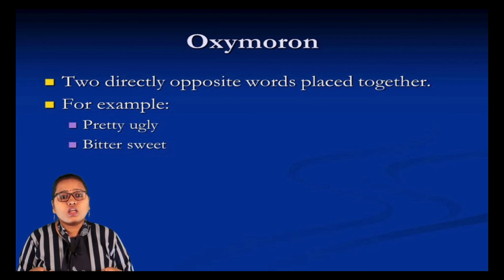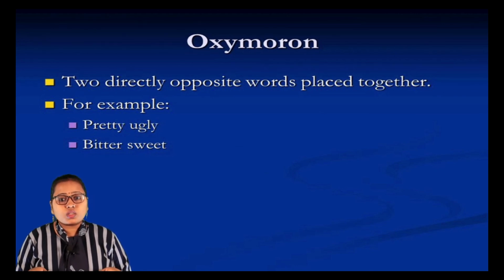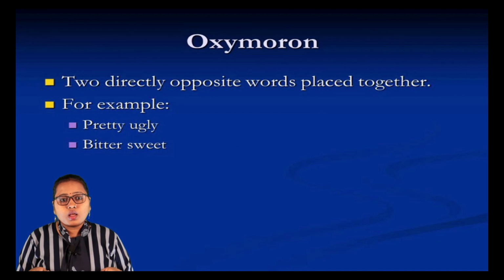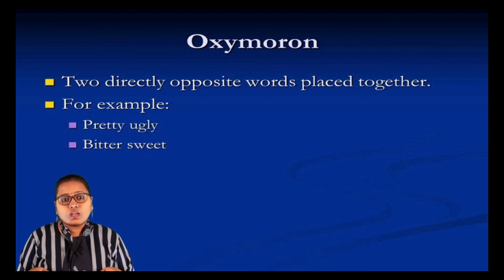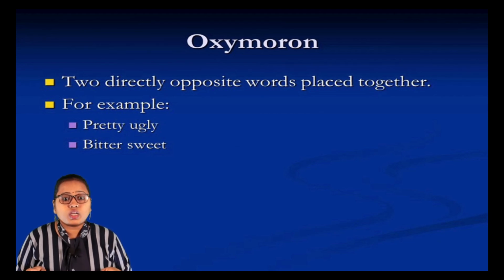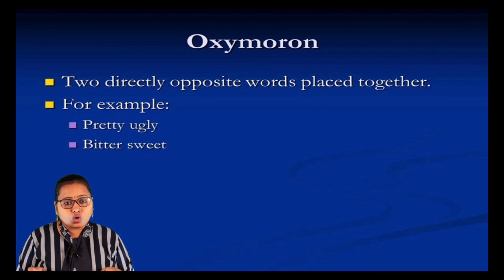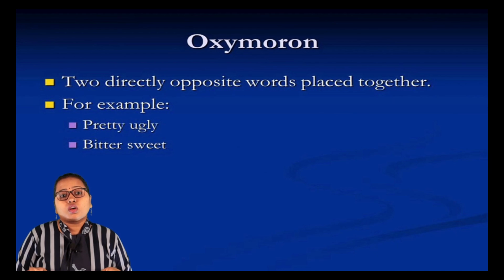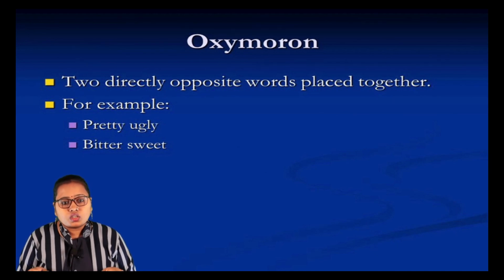Oxymoron is basically two directly opposite words placed together. For example, pretty ugly, bittersweet. Now here the words pretty and ugly both are directly opposite to each other, and also the words bitter and sweet, they are also exactly opposite to each other. So oxymoron is basically used for two directly opposite words.